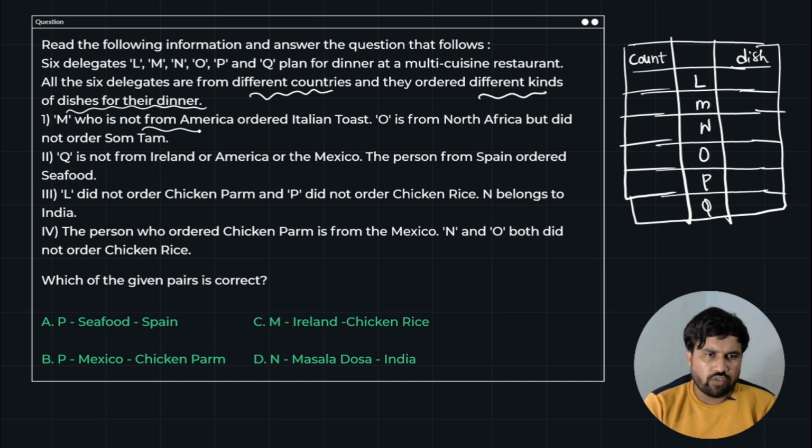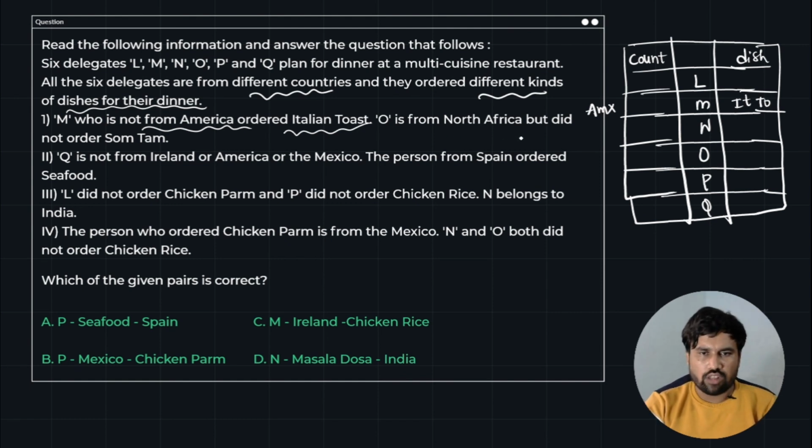M, who is not from America. So M is not from America, so I am writing M is not from America. It is my simple keynotes so that I can do the problems easily. Just give me a moment, I am erasing this now. And yes, M is not from America. Okay, next, M ordered Italian toast. So M ordered the Italian dish. So I am writing just IT toast, right?